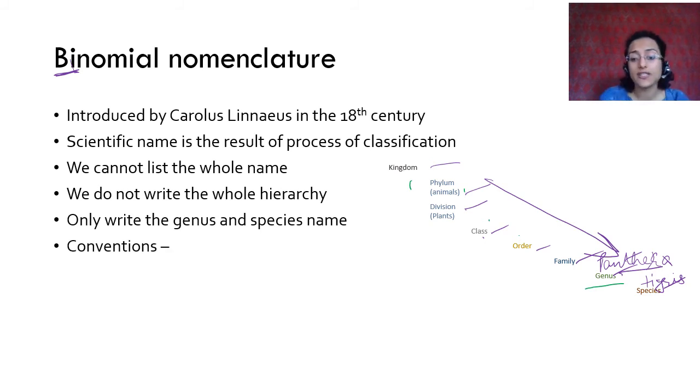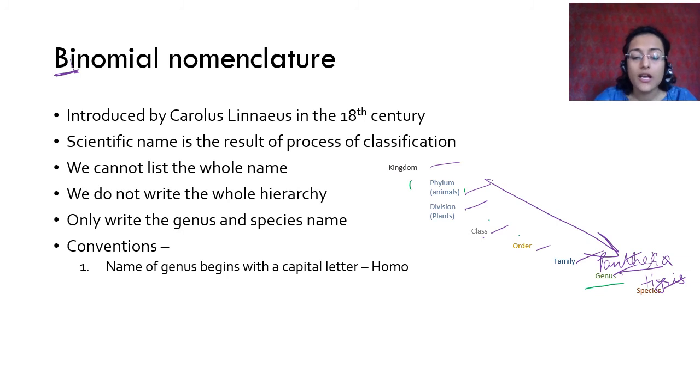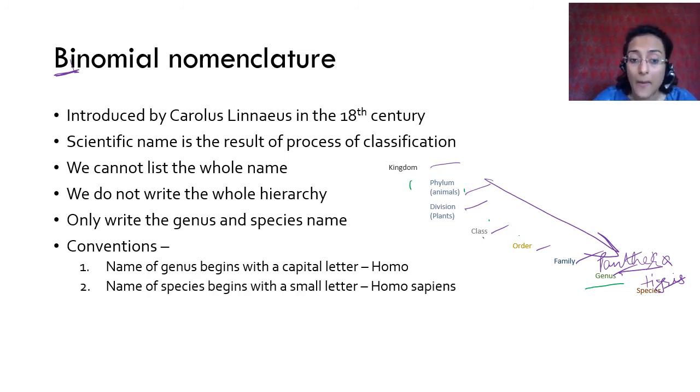There are certain conventions that you have to remember. Very easy conventions. Once or twice you practice this, you will learn this and you will never forget it. Okay. Convention is that the name of the genus begins with a capital letter. The first name that you write is the generic name, the genus. For example, Homo sapiens, Homo is the genus name, right? It begins with the capital letter. Always, always. For example, tiger, Panthera tigris, P is capital. Pavo cristatus of peacock, Pavo is the genus, cristatus is species, Pavo's P is capital.